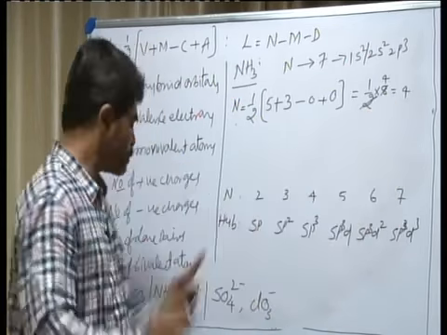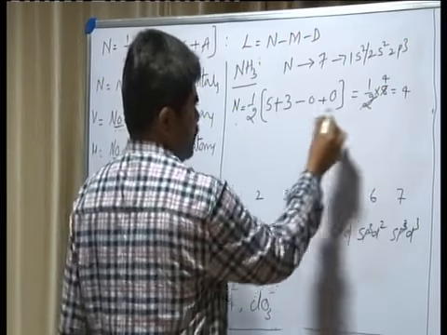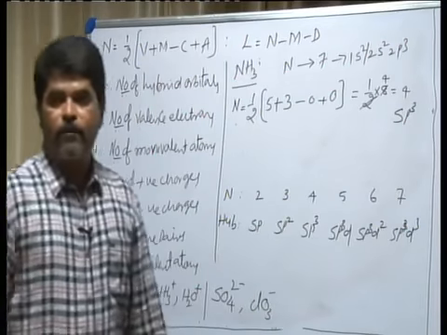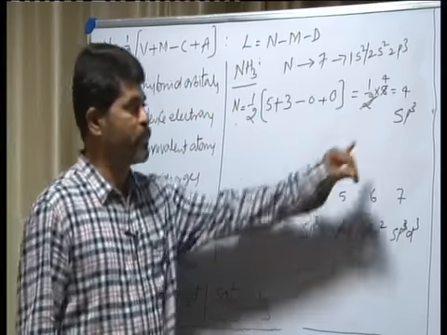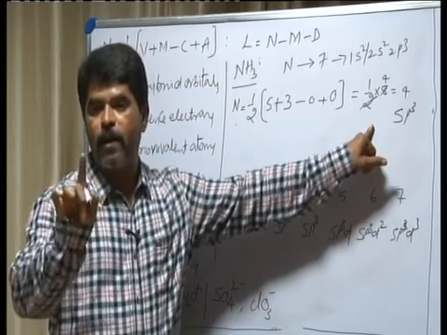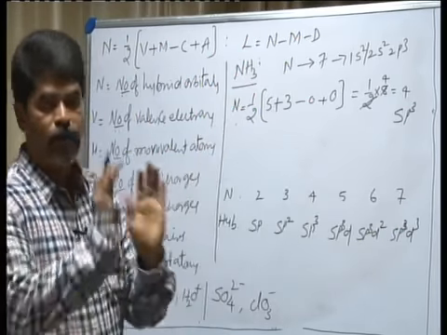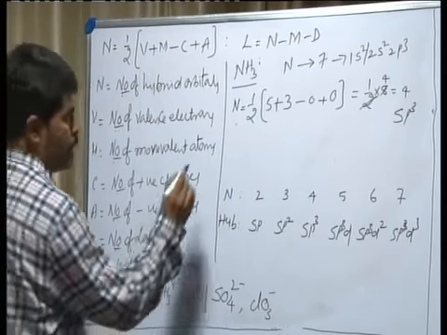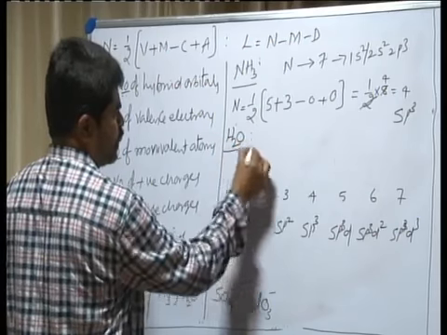So the hybridization in case of ammonia is sp3. If hybridization is sp3, what is the expected shape? Tetrahedral. And what is the bond angle? 109.5 degrees. That is expected. Really, we can discuss with respect to VSEPR theory. And then, like that, you consider even for water molecules also.